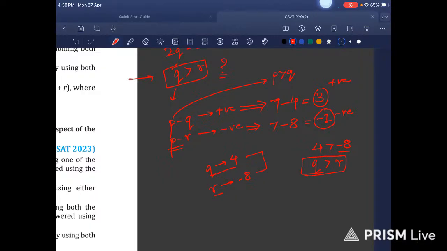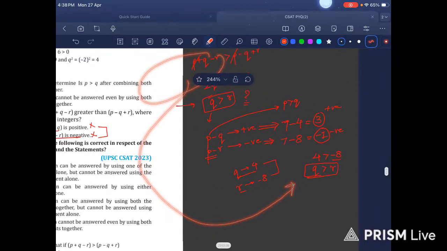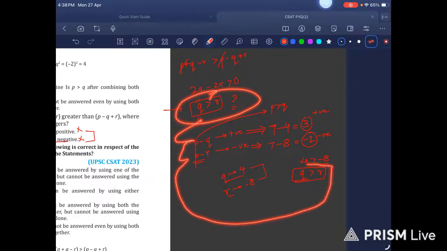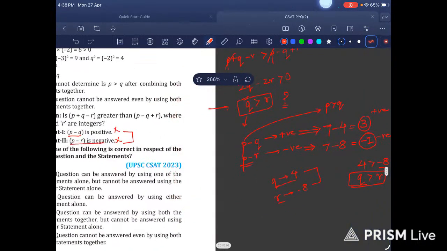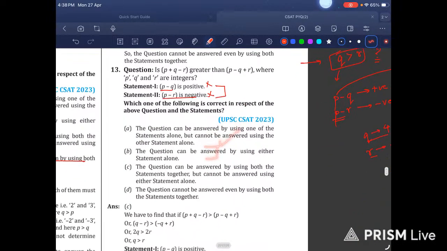Isn't this what we were supposed to find? See this. Is this not matching what we were supposed to find? Exactly, right? So what I did was I just simplified these two statements and I have come to my answer. If we combine these two statements, we will definitely get our answer.